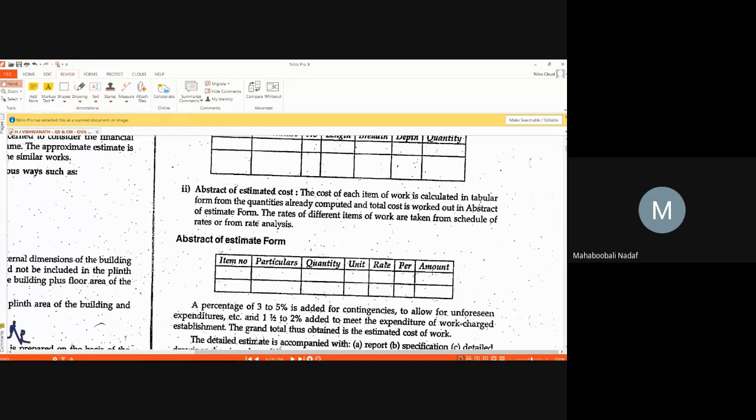From the rate analysis you put the rate per unit, and multiplying this you will get the cost of that item. When you add all the costs, you will get the total cost of the project. So this document, where items, rates and costs are there, is called the abstract of estimate.